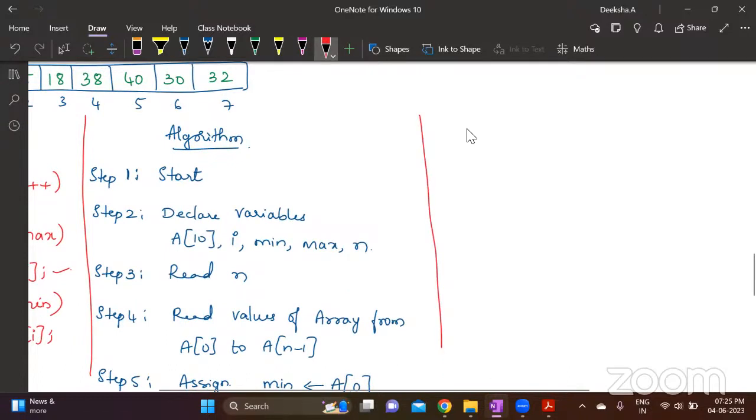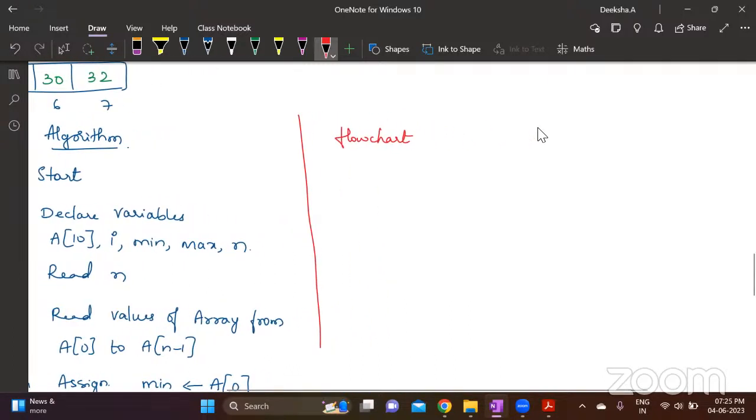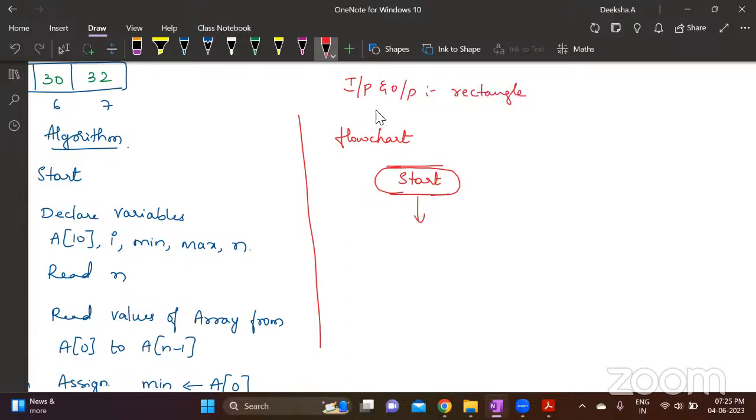Then flow chart. When it comes to a flow chart, you have the symbols to use. In a flow chart, for loops, you will write an arrow back to the original one. So start and stop are always written with an oval. This is an oval. And then all the input and output, you have to write in a rectangle. All the other processing instructions must be in a parallelogram.